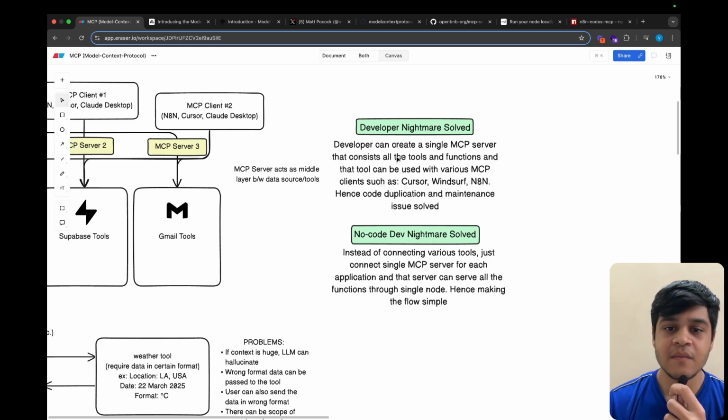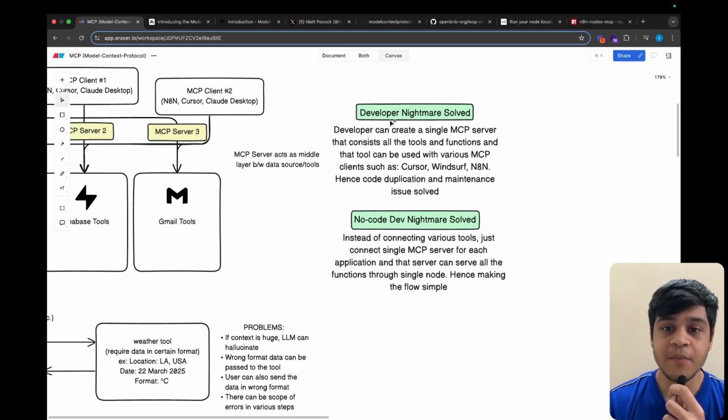So what are the solutions? What are the things that it brought? So first of all, the developer nightmare is solved. A developer can create a single MCP server that consists of all the tools and functions, and that can be used with various MCP clients such as Cursor, Windsurf, N8N. Hence, code duplication and the maintenance issue is solved.